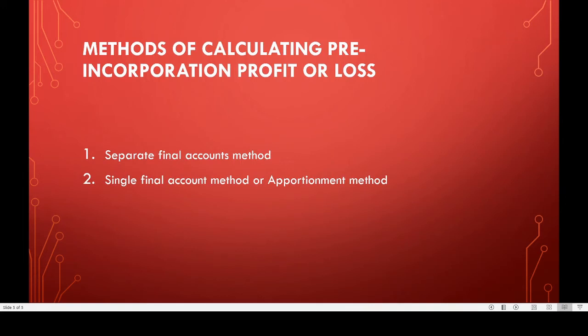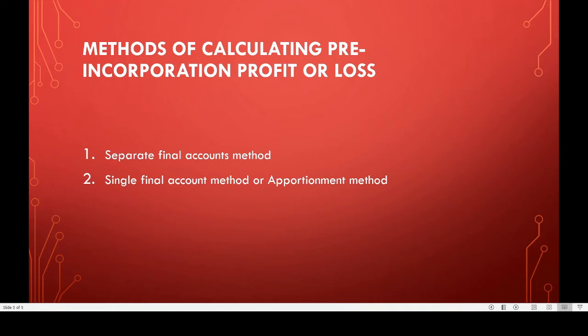Next, let us study the methods of calculating pre-incorporation profit or loss. The methods of computation are: first, separate final accounts method.